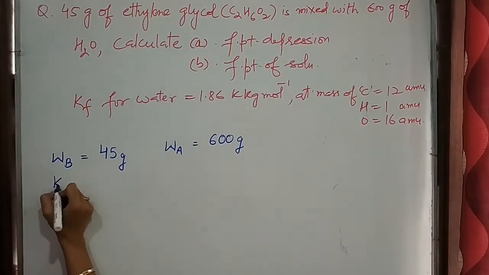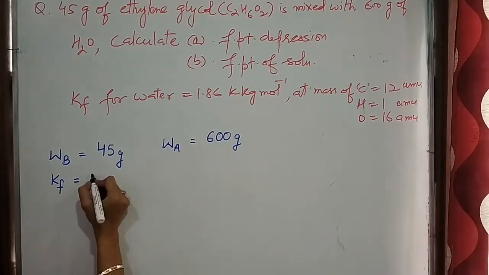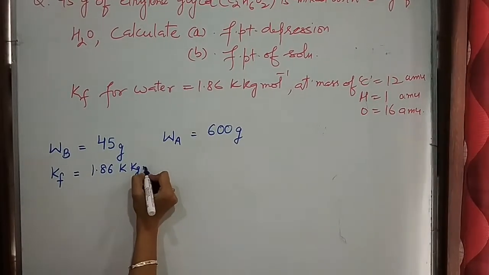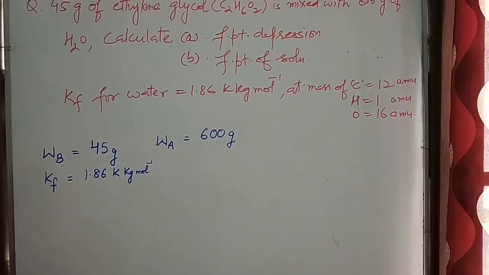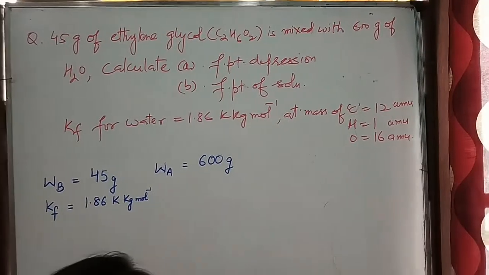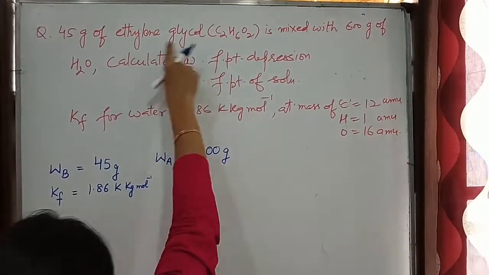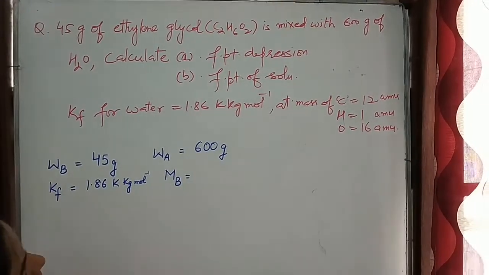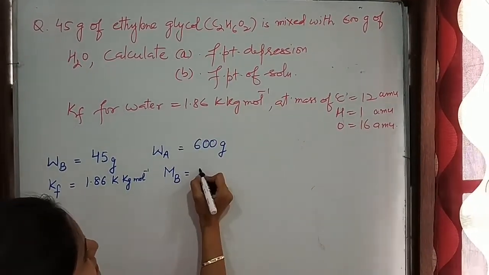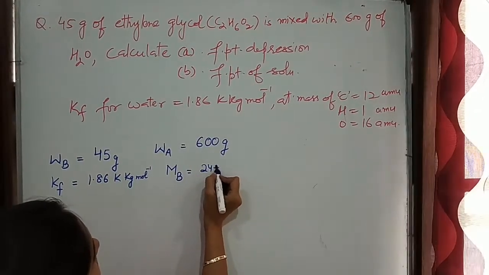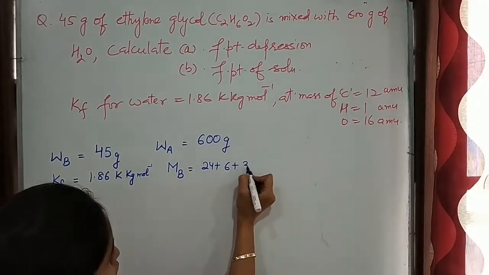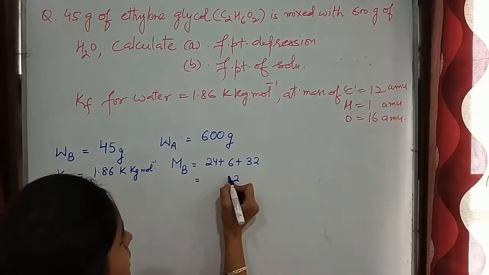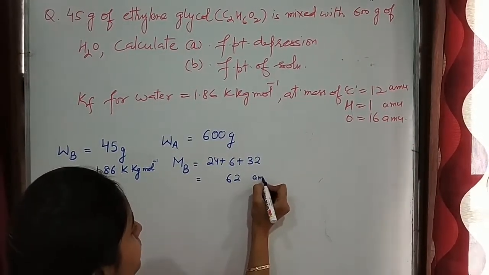Then Kf is given to us 1.86 Kelvin kg per mole, and atomic mass is given to us, so we can find out molecular mass of solute ethylene glycol. C2H6O2, that means 24 plus 6 plus 32, 62 AMU.